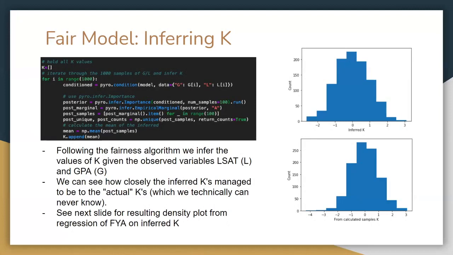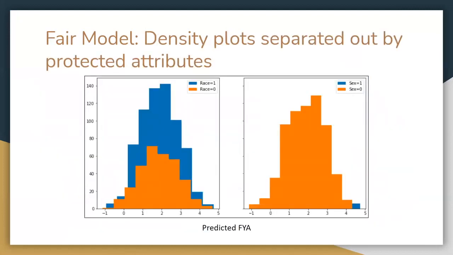So using this posterior distribution of K, we can now predict the first-year average. This model is the level 2 model described in the paper. So here are the density plots for the first-year average for our fair model. As you can see, the first-year average is the same for race equals 1 versus race equals 0, and when sex equals 1 or sex equals 0. However, the paper does note the fair model's accuracy is worse than the full model's, for instance. However, because these distributions are now similar between race equals 1, race equals 0, or sex equals 1, sex equals 0, there's no more of that indirect or direct bias that was in the unaware or the full model.